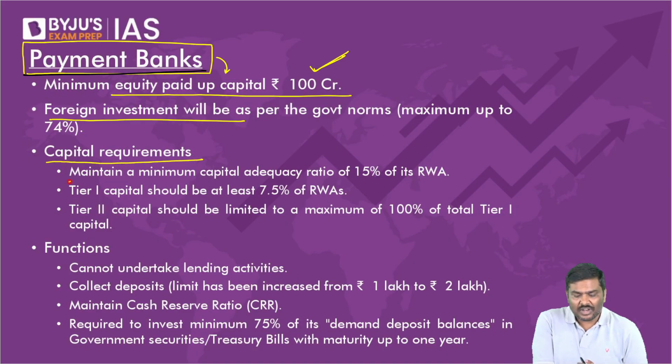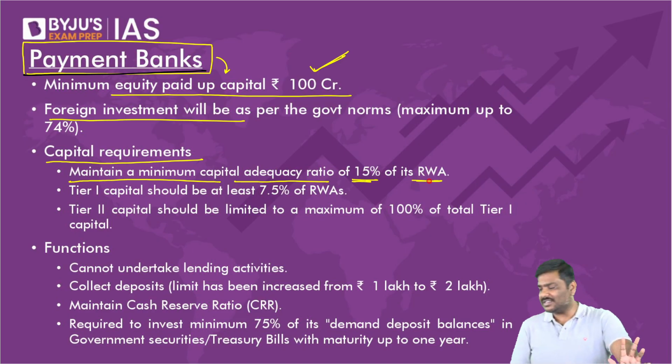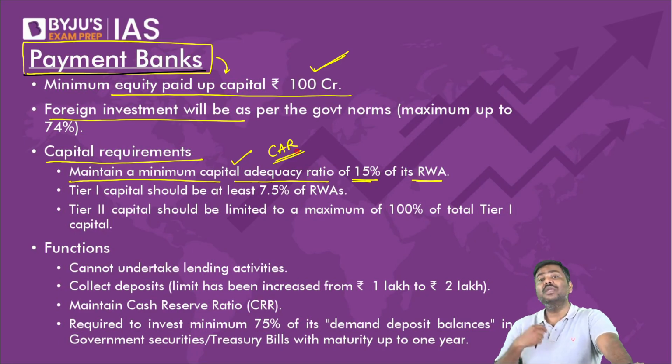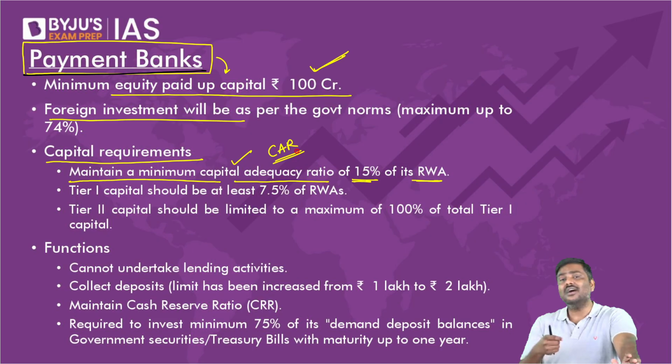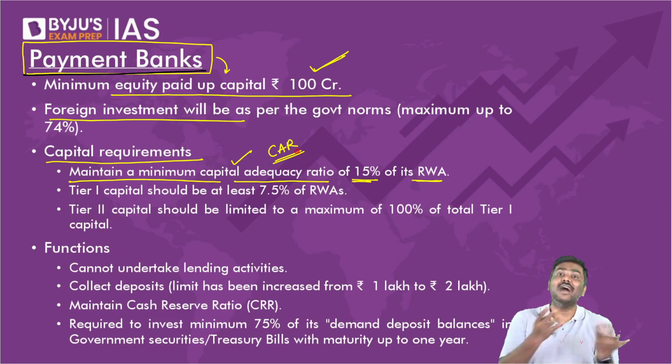Third, what are the capital requirements? They will have to maintain a minimum capital adequacy ratio of 15% of risk-weighted assets. Do you remember capital adequacy ratio, CAR?